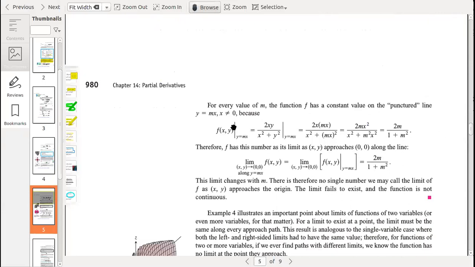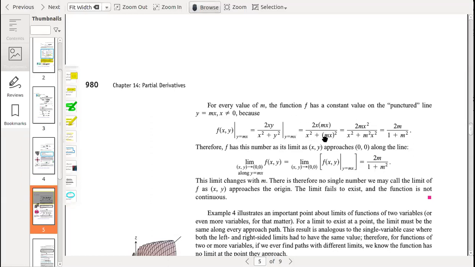Okay. For every value of m, the function f has a constant value on the punctured line y equals mx, x not equal to 0, because f(x,y) at y equals mx is 2xy over x squared plus y squared, with y equal to mx, so 2x times mx. We are just replacing y with mx.